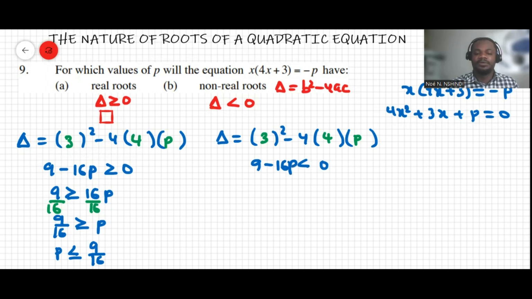If I move the 16p over, that makes 9 is less than 16p. Dividing both sides by 16, we get 9 over 16 is less than p. So therefore, p has to be greater than 9 over 16.